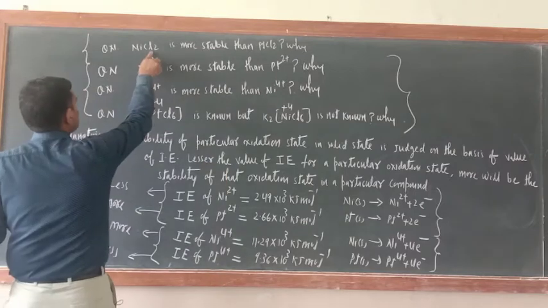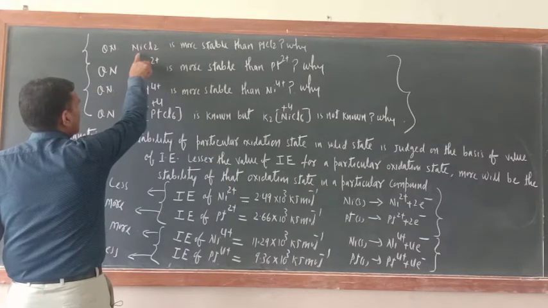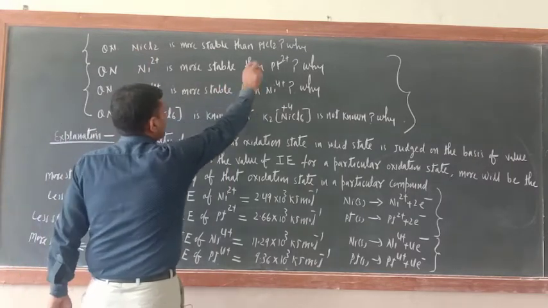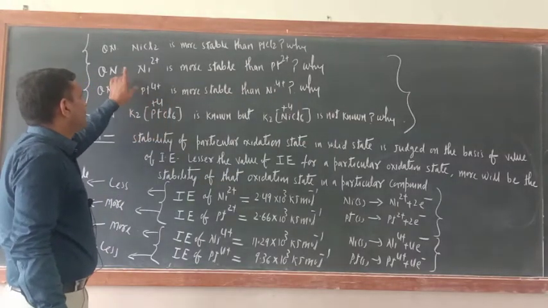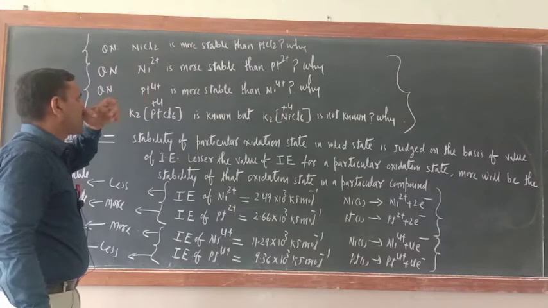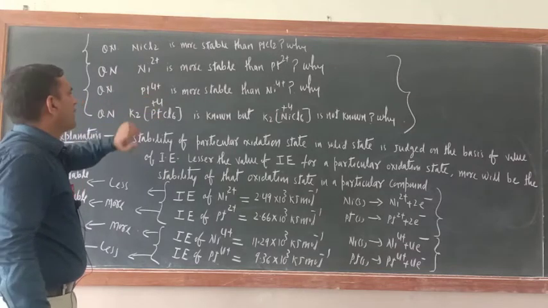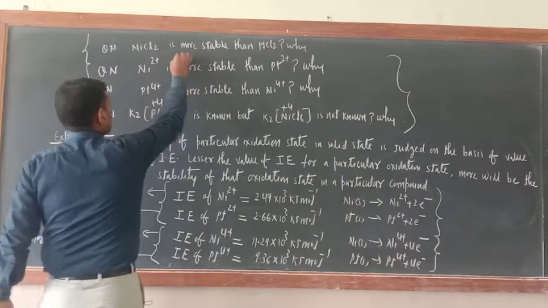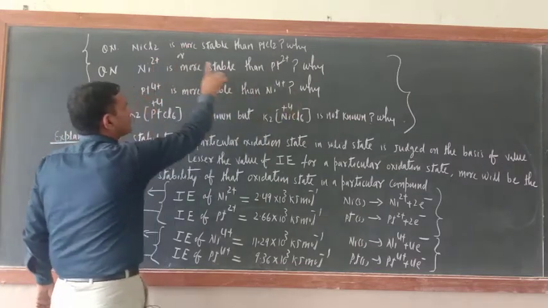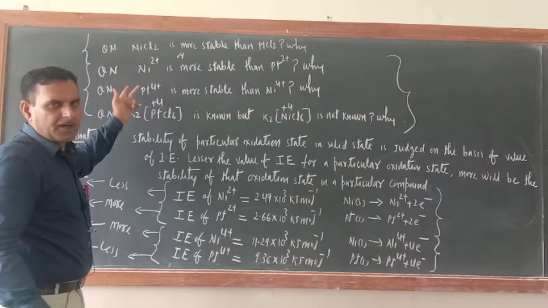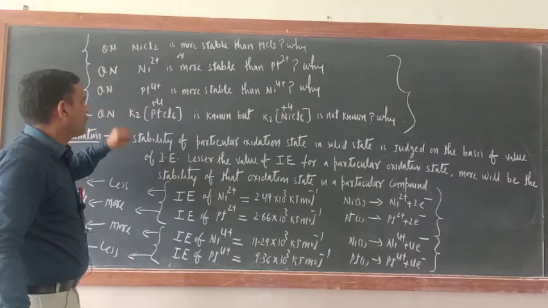So in NiCl2, what is the oxidation state of nickel? +2. And in PtCl2, what is the oxidation state of platinum? +2. So the question is, NiCl2 is more stable than PtCl2. Why? Now the same question can be written like that also: Ni2+ is more stable than Pt2+. So 2 in 1, the question may be 2, but the answer is 1 only.